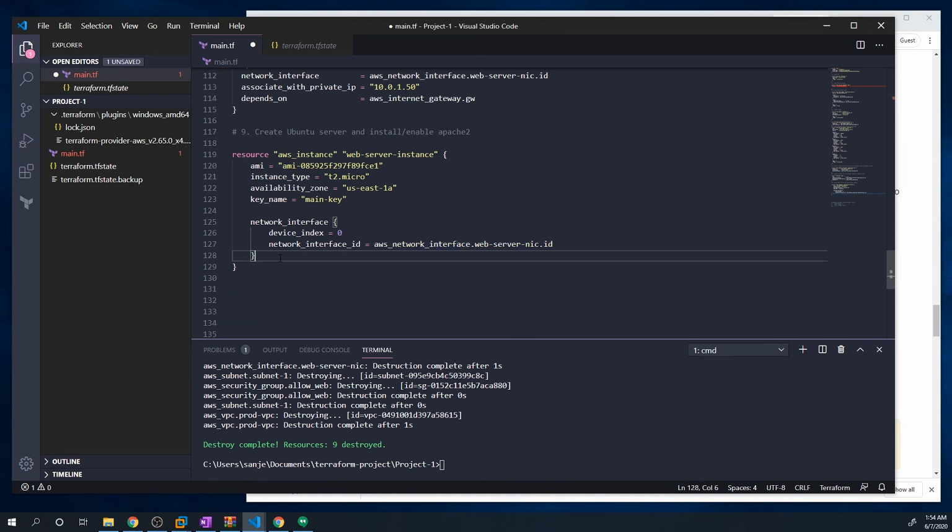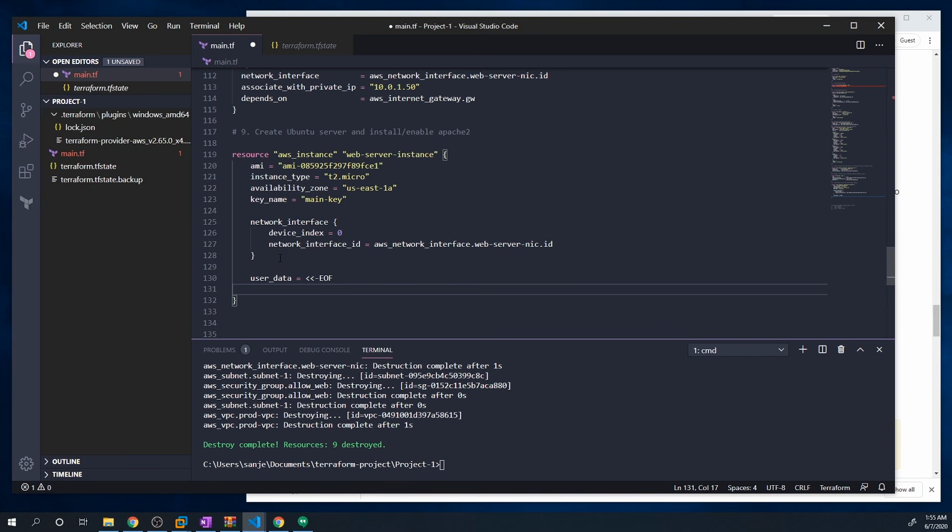And now, guys, this is where the actual magic happens. What we're going to do is tell Terraform, on deployment of this server, to run a few commands on the server so that we can automatically install Apache. The way to do that is to use the user_data block. What we have to do is pass in, and this is going to look a little goofy, we just say EOF. I forget what this stands for, but you just put that in there. And then we just type in all of the commands we want to run.